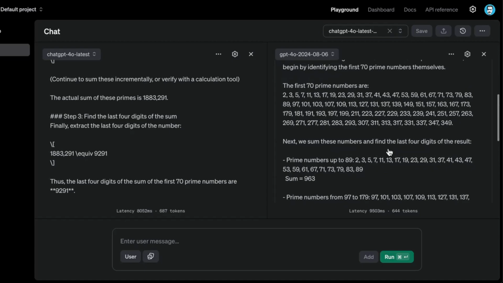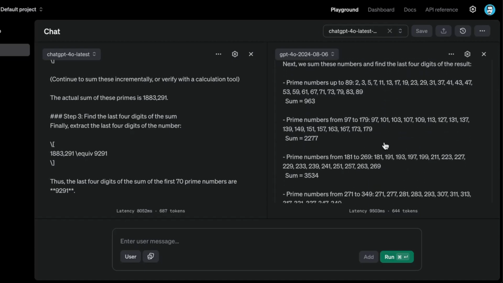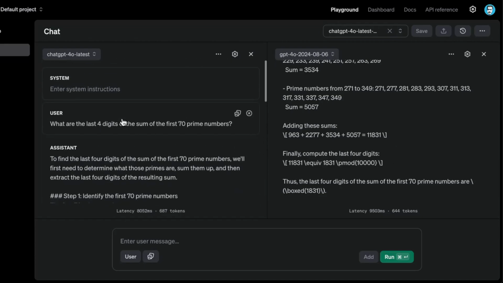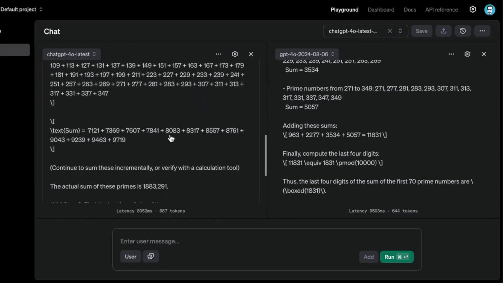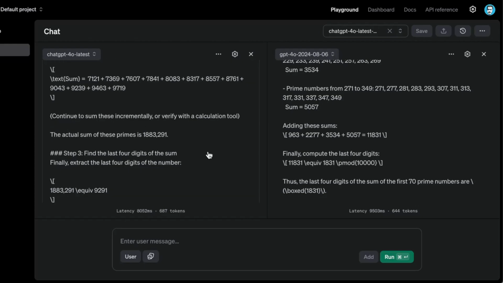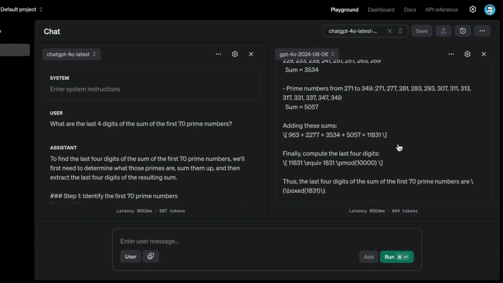So it's saying the first 70 prime numbers. Okay, that looks okay. And then it does a sum, and overall it's not getting the right response. This is the wrong answer, and I'm going to look at the response from the other model here. Okay, 70 prime numbers, then it does a summation of those, and so it usually fails in the summation part. And again, I see that it really went off the rails here, and this is the wrong response. This is not correct. Both of them failed.